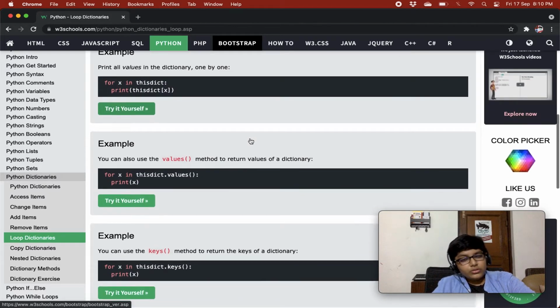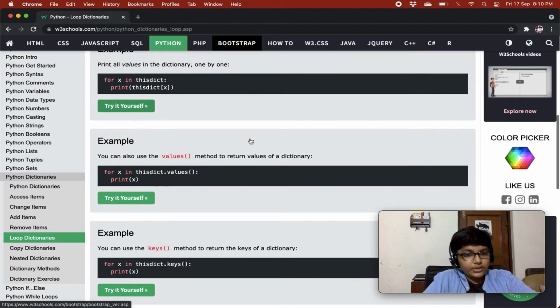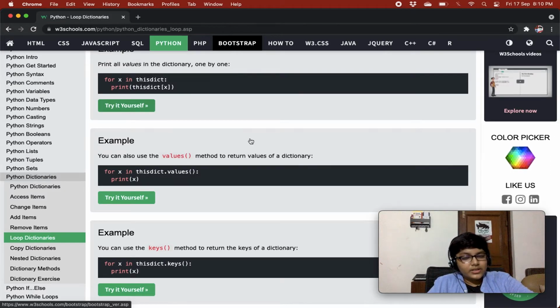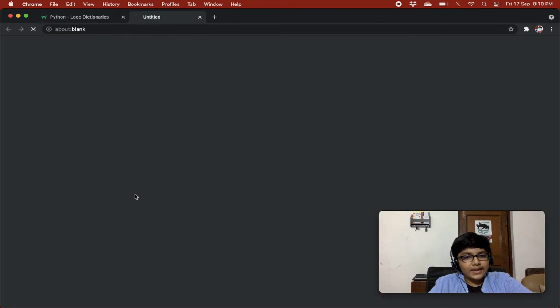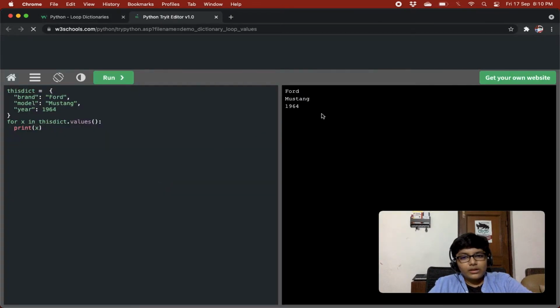You can also use the values method to return the values of the dictionary. So we are doing for X in this dict.values, print X. What is happening here is that this dict.values gives us a list of all the values in the dictionary. Then we are looping on that list, and X is one by one all the items of the list, so it is basically all the values, and then we are just printing X, right? So we are getting Ford Mustang and 1964.